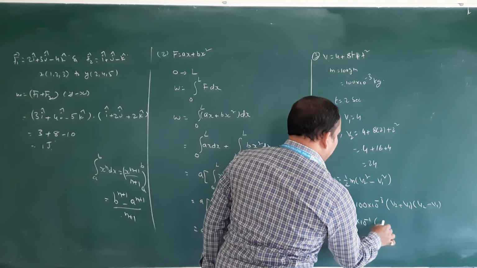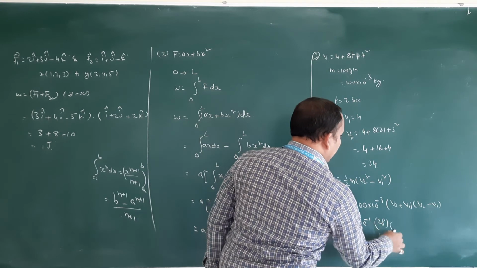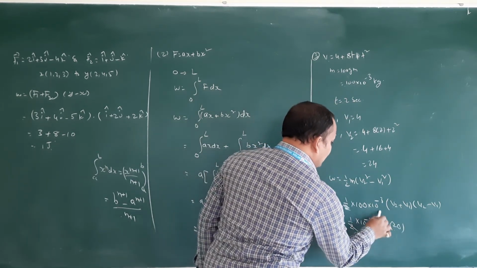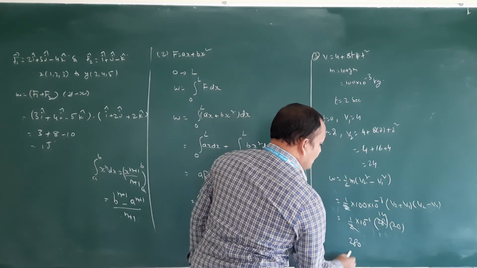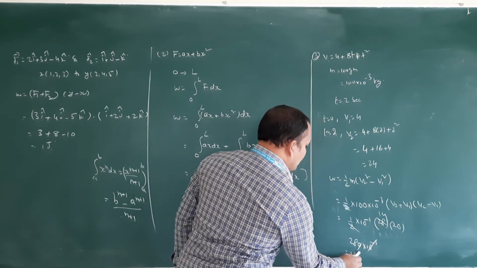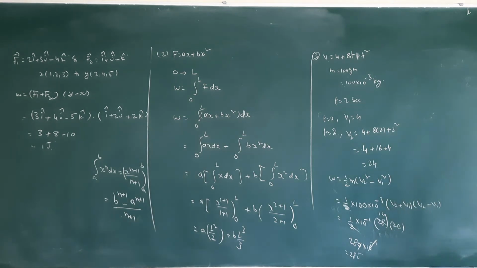10 power minus 1 into v2 plus v1, 24 plus 4, 28, and 24 minus 4, 20. So this one will be cancelled, 14 times 20, 280 into 10 power minus 1. So 28 joules. Instead of taking 24 square minus 4 square, we did like that, so both will be the same amount. Answer is 28 joules. Option 4 is correct. Okay.